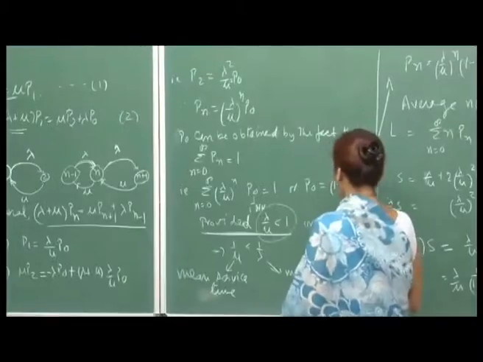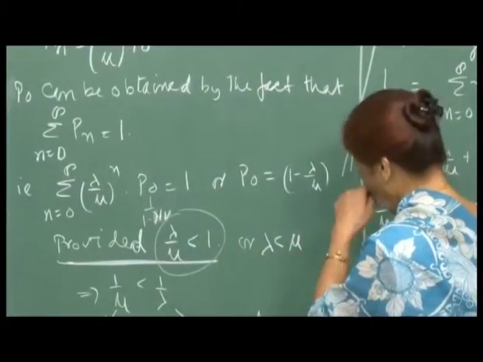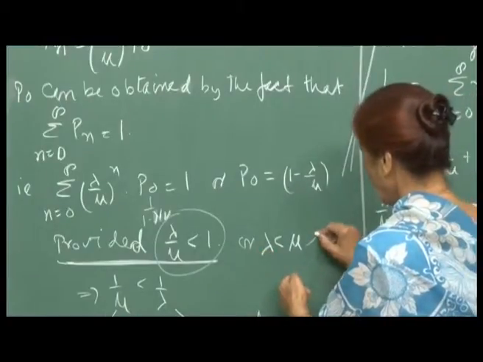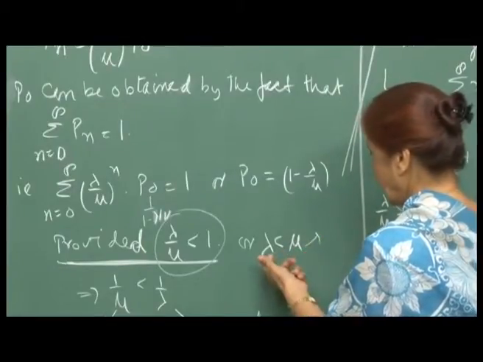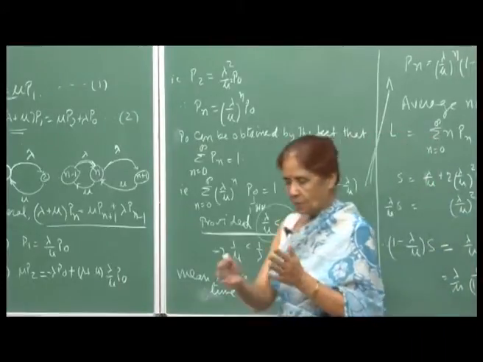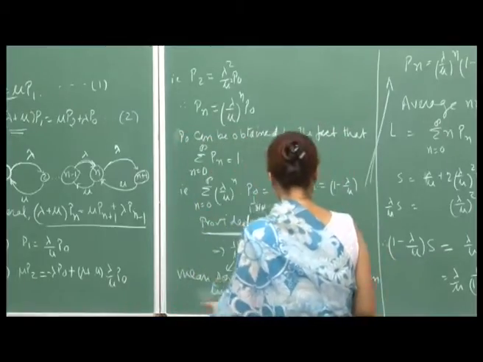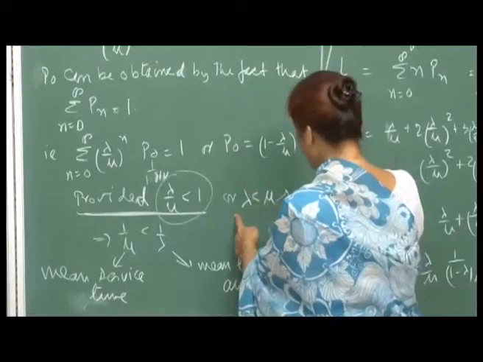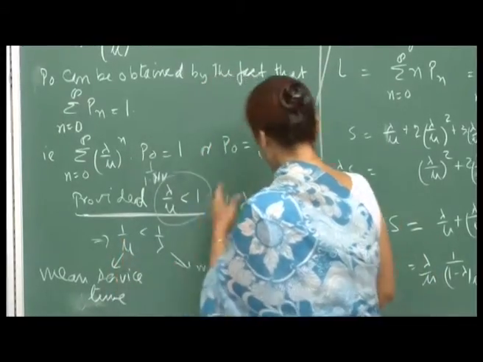And so, what does it mean? When you say that lambda by mu is less than 1, it implies that lambda is less than mu, right. And so, this is the service rate, and this is the arrival rate. So, obviously, you expect that otherwise people will go on collecting in the system if your service is slower than the rate at which people are coming. Or in other words, the better way to look at it is that 1 by mu is less than 1 by lambda. So, mean service time is 1 by mu, remember, because it is exponential mu.